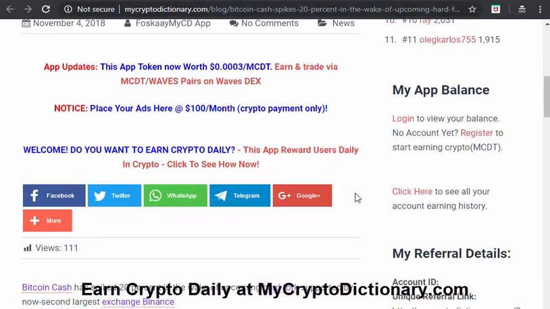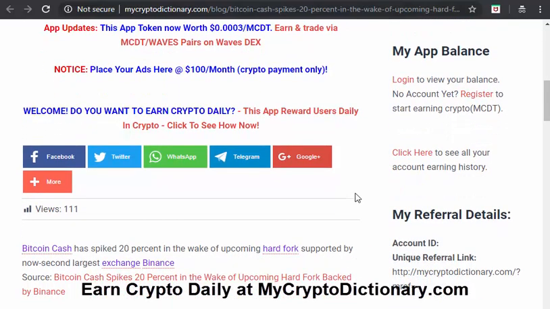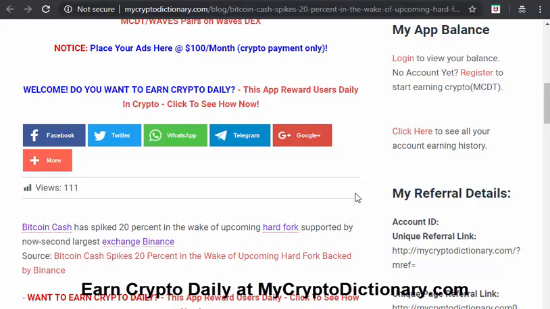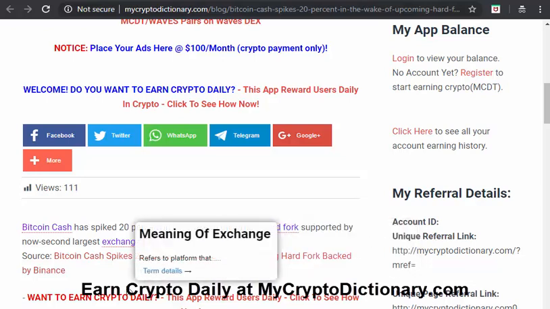So don't take this to trade. Make sure you know what you're doing. But based on what we're having currently, the market seems to be rebounding. So you could see Bitcoin Cash has spiked up to 20%.